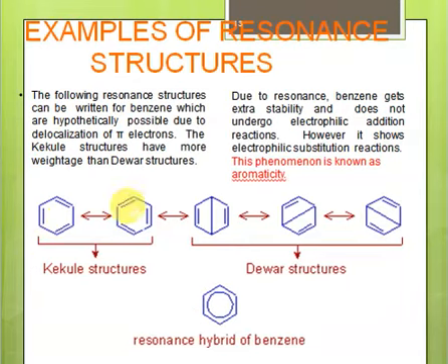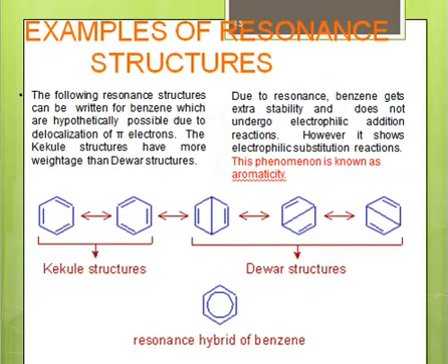These two structures are called Kekule structures, and these are called the Dewar structures. All of these five structures, none of them are real, all of them are resonance structures, all of them are canonical forms, but together they explain the structure of benzene. So this is called resonance, right? Benzene is a cyclic system with alternate single and double bonds. Because of resonance, because of this delocalization, benzene has extraordinary stability. This extraordinary stability of benzene because of resonance is known as aromaticity.